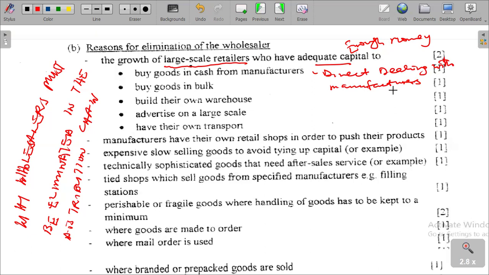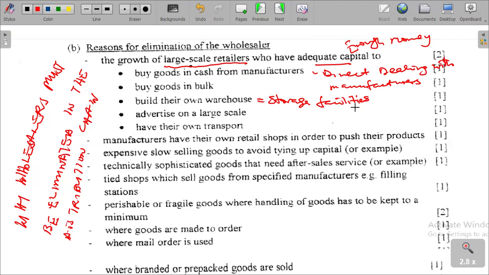I am sure that you have seen that quite often. When retailers are buying goods in bulk, sometimes it is possible that the manufacturers can also deliver to the retailers directly. And also they build their own warehouses. The large-scale retailers have got their own warehouses, so we are talking about storage facilities which are available from the retailers also.